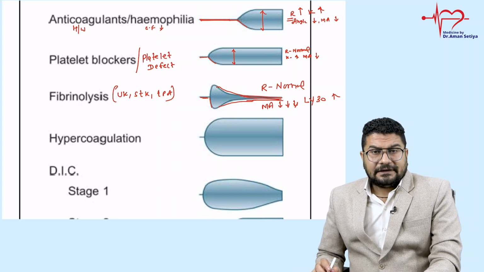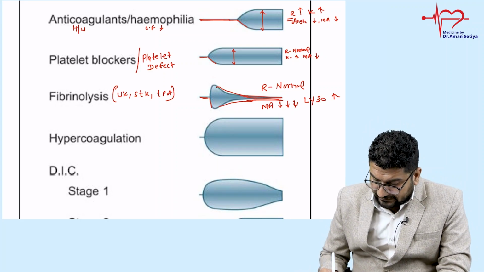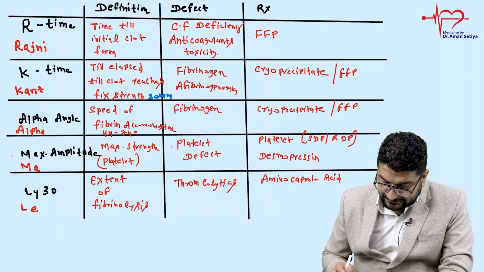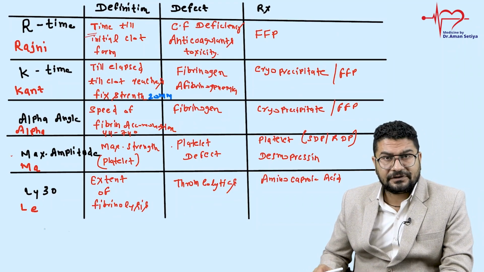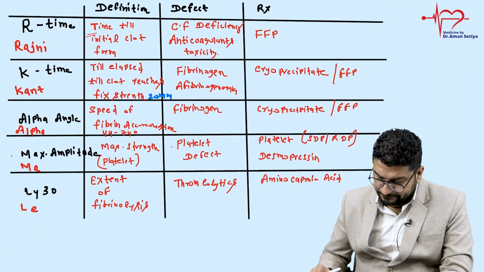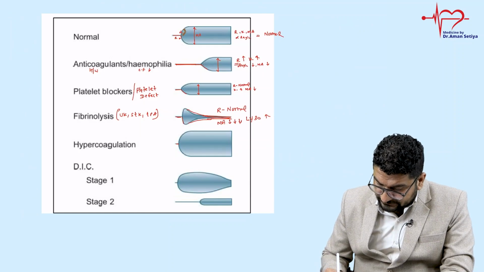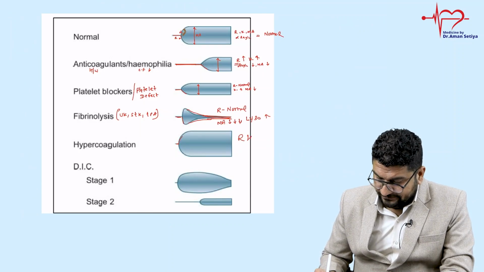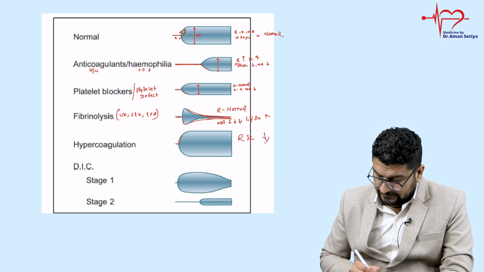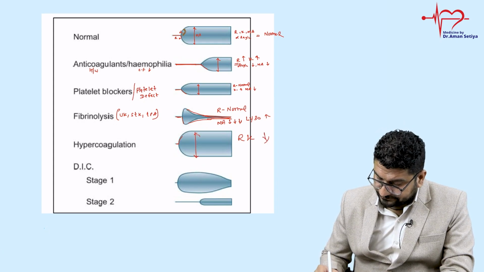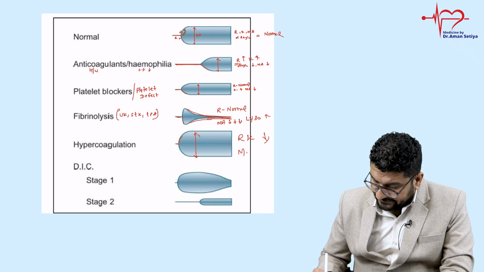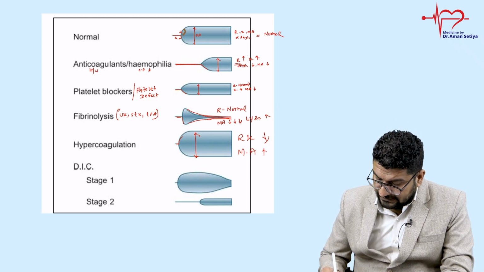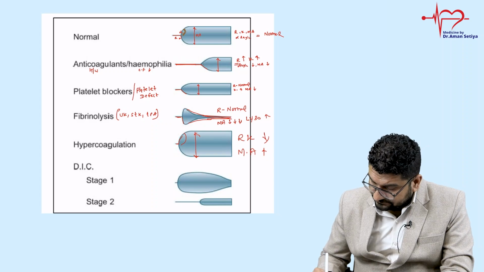Now understand, in this question you can notice like R कम हो गया. अब इसको समझो एक बार, R क्या बता रहा है, R is telling you about time till initial clot formation. इसका मतलब क्लॉट जल्दी बन गया. If you see K, I can write here R and K, they both are decreased. And if you notice MA, means maximal amplitude, कैसा हो गया, ये बढ़ गया, and angle is also a bit increased.